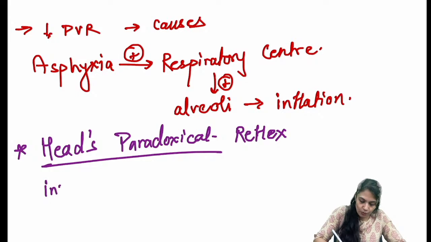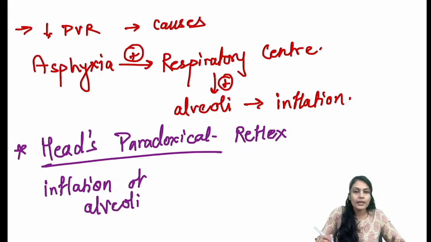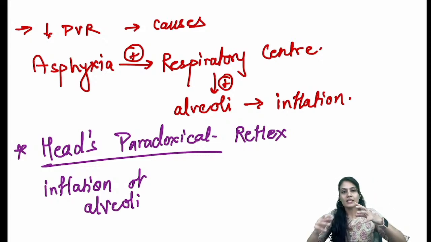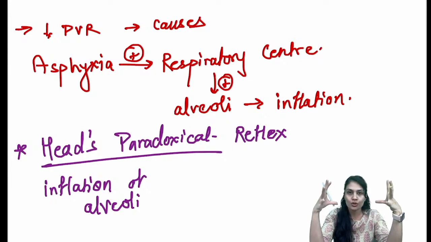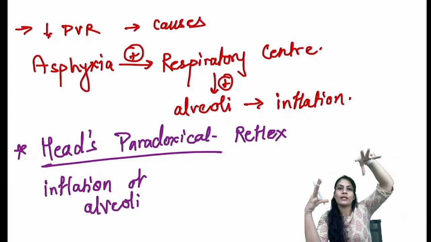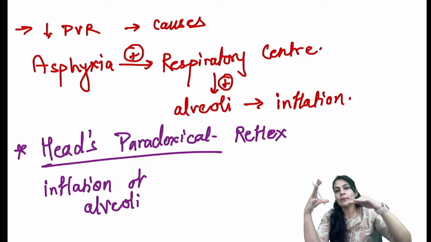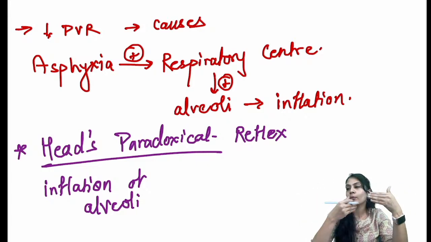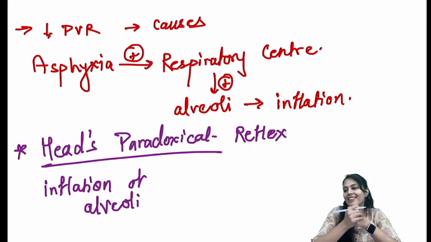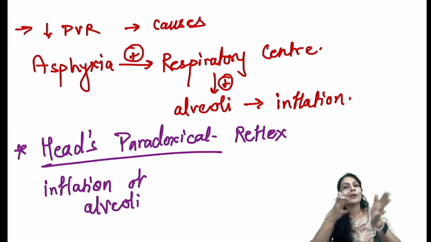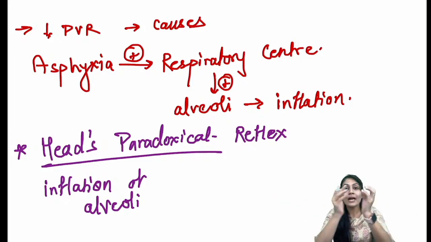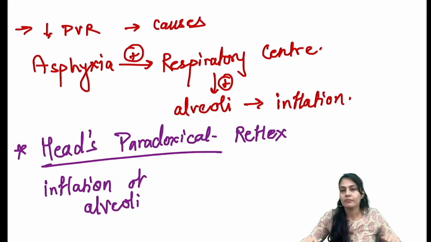The inflation of the alveoli, in adults, is going to activate the stretch receptors, and the stretch receptors via the vagus go and stimulate the medullary centers, and they are going to inhibit further inflation, so that our alveoli should not burst, right?